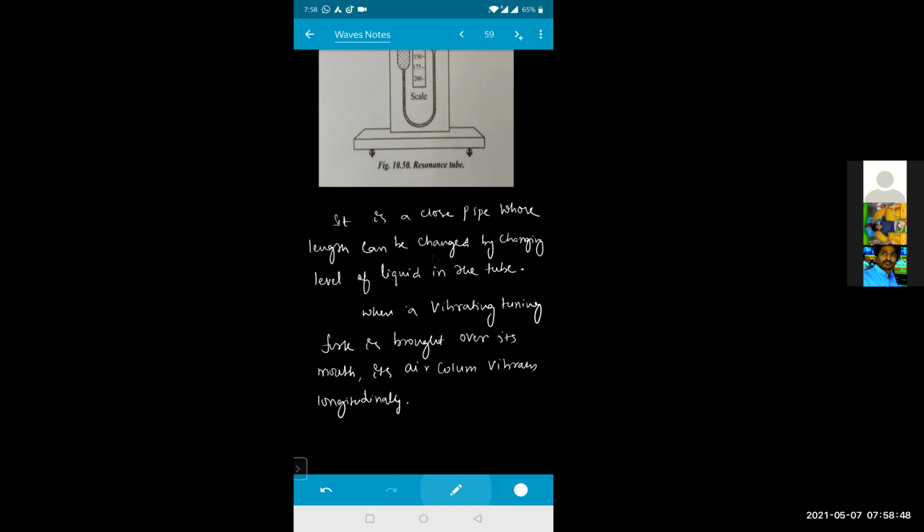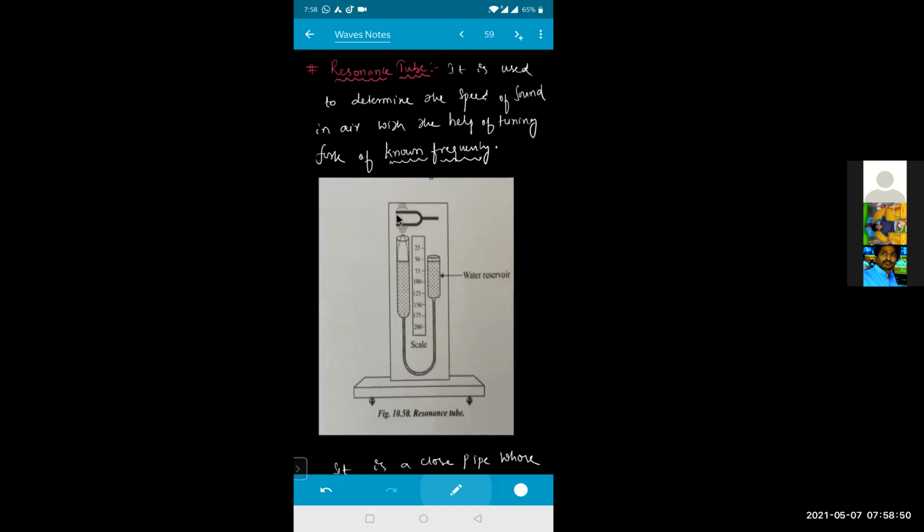Okay, see this. If I'm taking this one and a vibrating tuning fork has been kept here right now, what is happening? See here, these vibrations will be going like this. So at the open end, we'll be getting a pressure anti-node, and here we'll be getting your pressure node, and here it will be your pressure anti-node, in relation, our displacement anti-node and your displacement node. Is it clear for everyone?